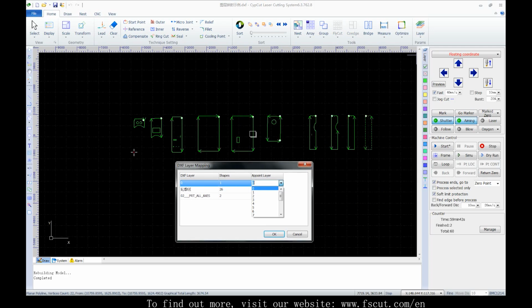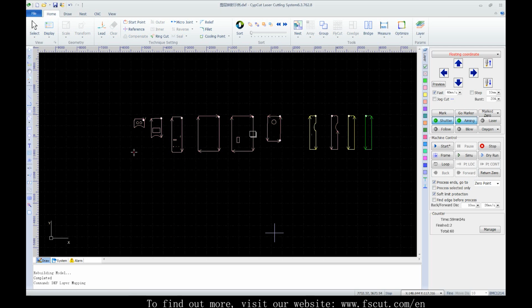Say we have this DXF format file with 3 layers. Appoint DXF layer to a swipe-cut layer. Click OK, apply to layers. This is how we do.